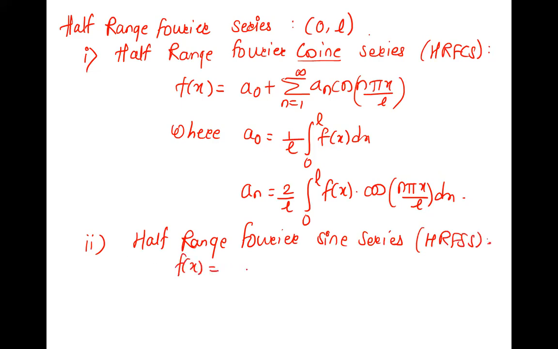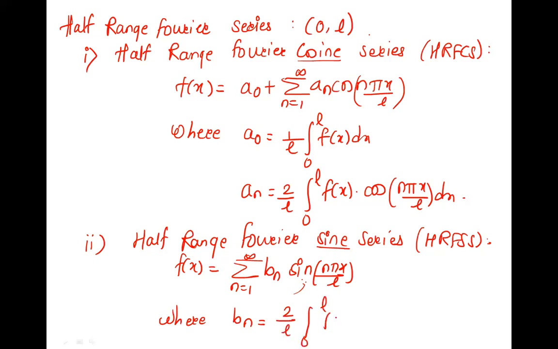F of x is summation n equal to 1 to infinity bn sin n pi x upon L. As sine is there, bn comes, and when bn comes, a naught and an don't. So what is bn? 2 by L, integration 0 to L, f of x into sine n pi x by L dx.